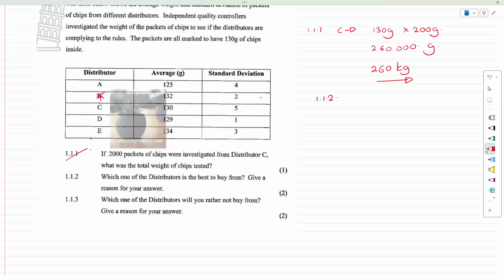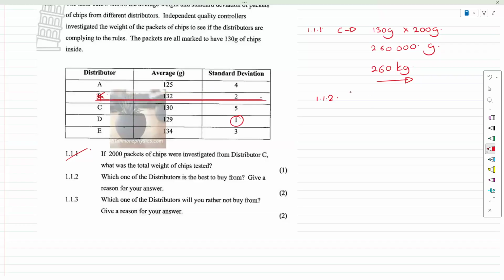But if we look at the standard deviation, we can see that D has the smallest standard deviation.